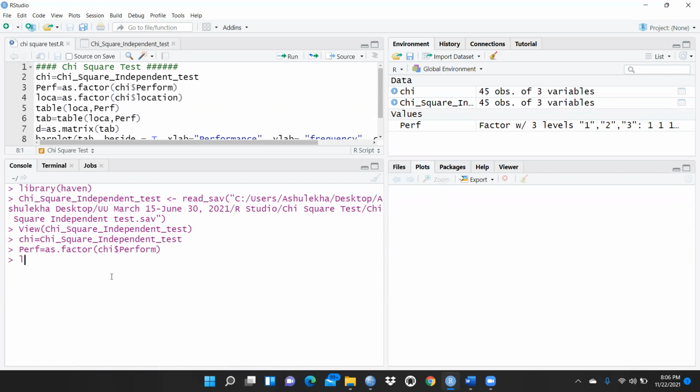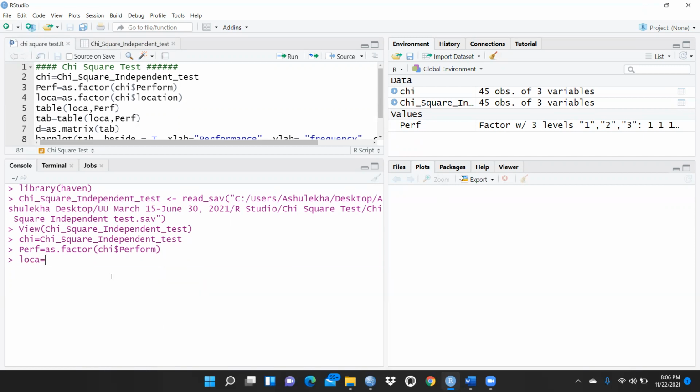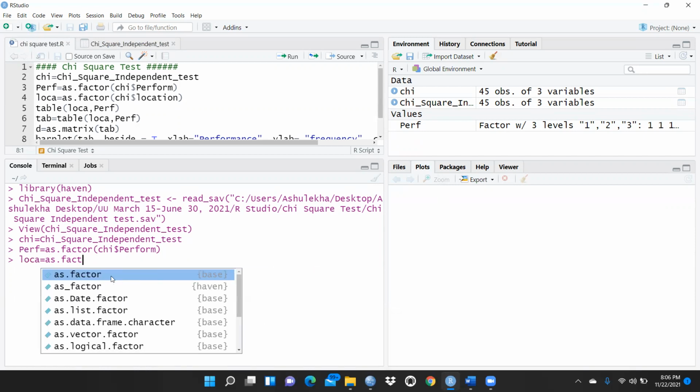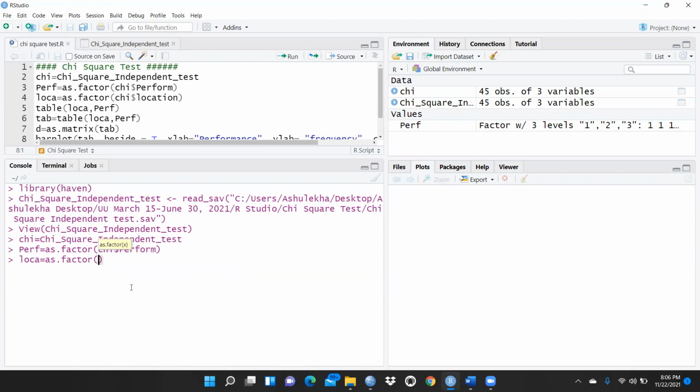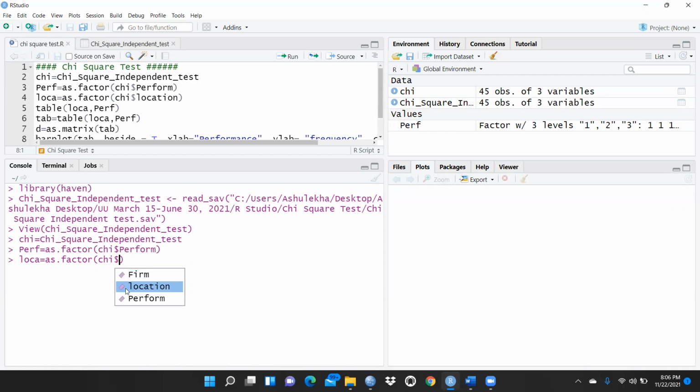And one more factor, I'm giving the short name local, for location. Again I create this as a factor. We can do it together also, but for simplification purposes I'm doing it independently. Then we write chi, press dollar sign and then location, and press enter. You can see one more variable is created here, location factor, and there are only 2 levels.